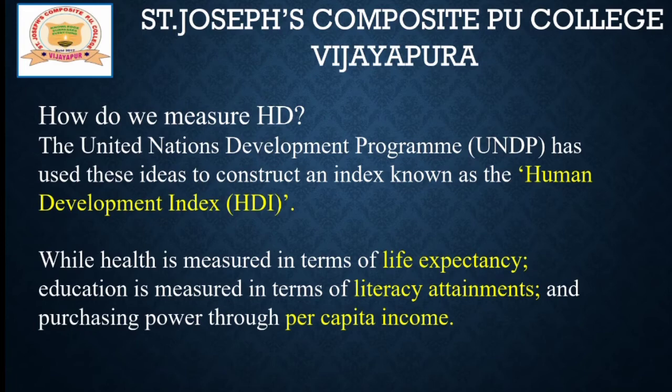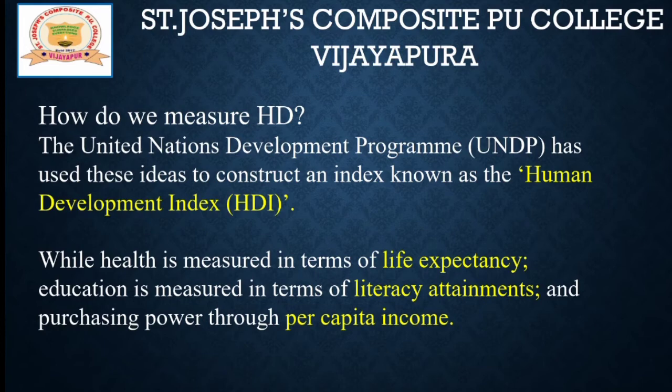This point you should remember. Health is measured in terms of life expectancy, and education is measured in terms of literacy attainment, and also the purchasing power, that is measured with the help of per capita income.